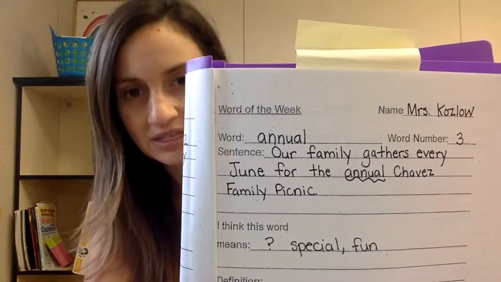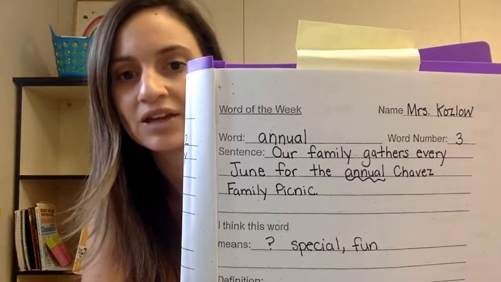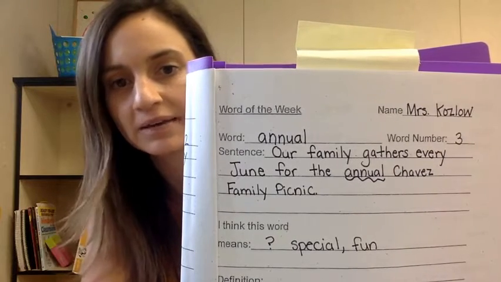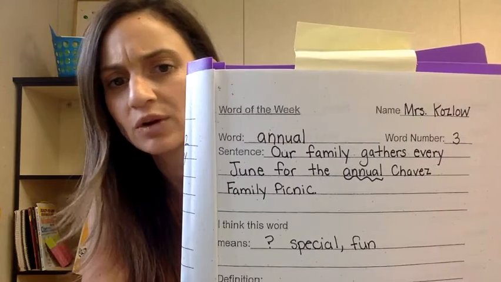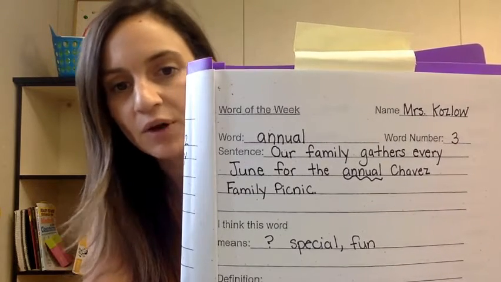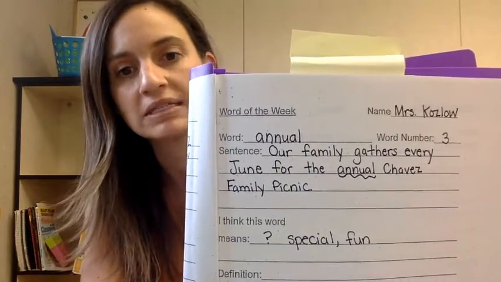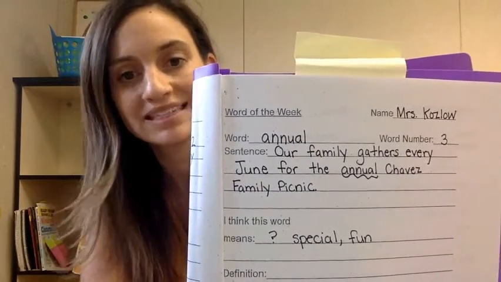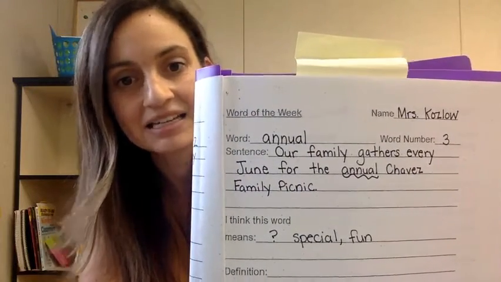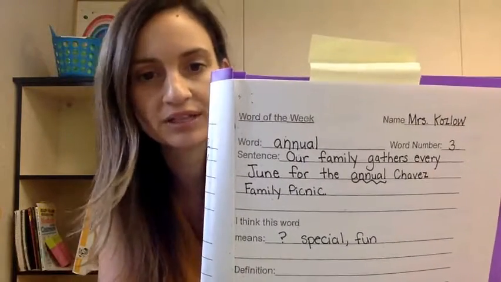The sentence that we see here says, our family gathers every June for the annual Chavez family picnic. Okay, what do you think this word means? Special, fun, might be some guesses. I want you to write your own guess for what you think the word means after you've written the word, sentence, and the word number, and then what it means. And we'll find out the real definition tomorrow.